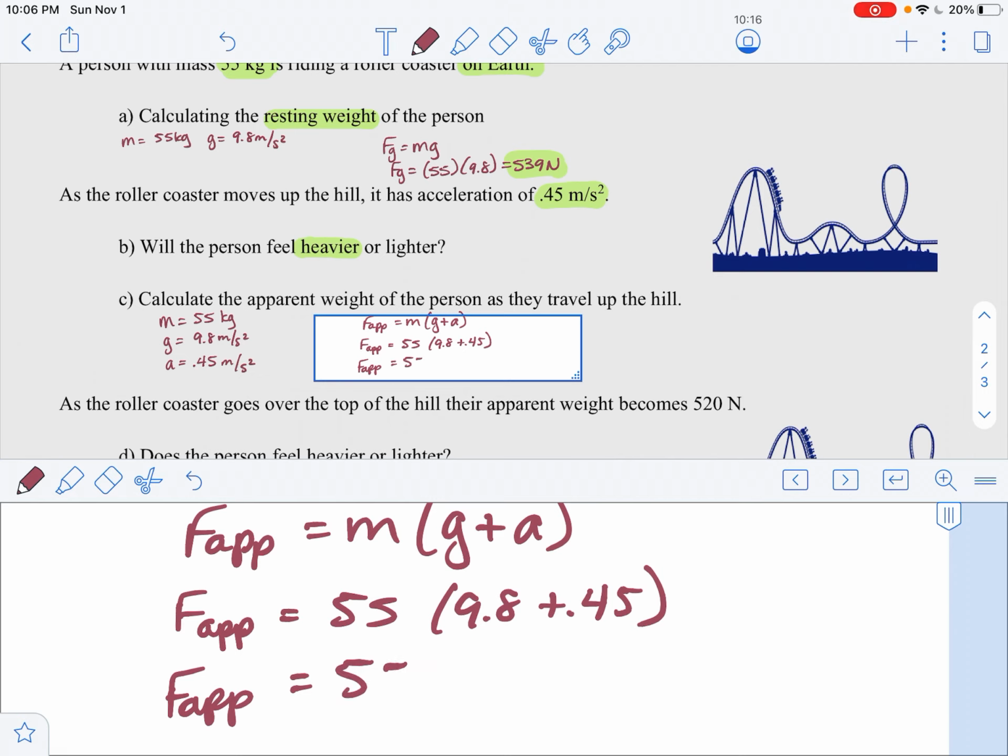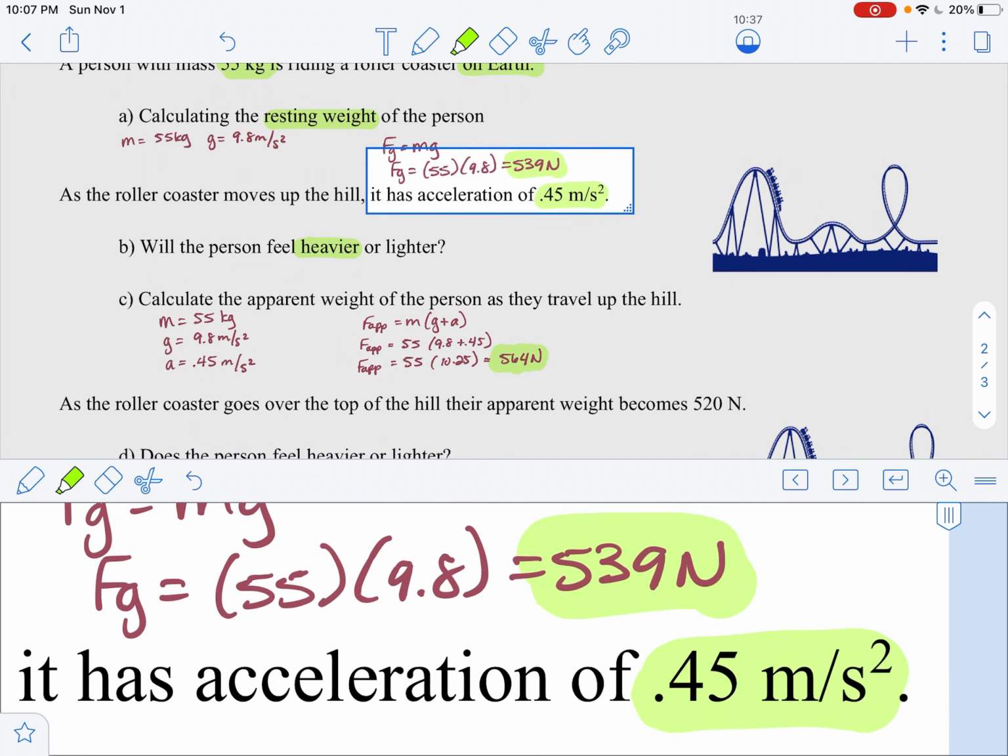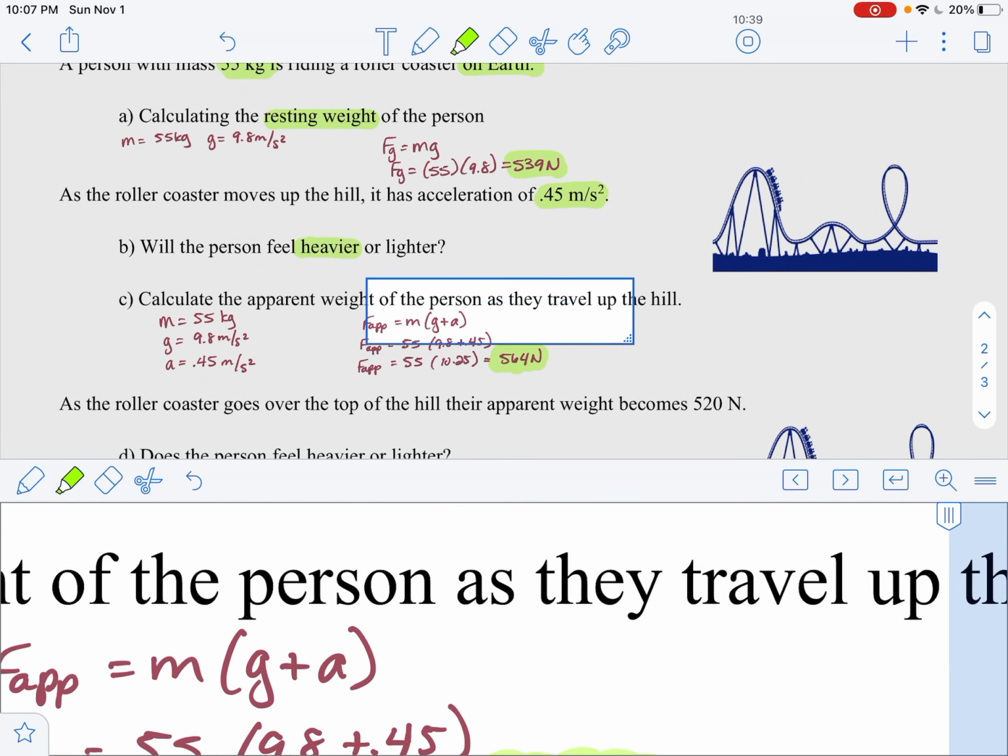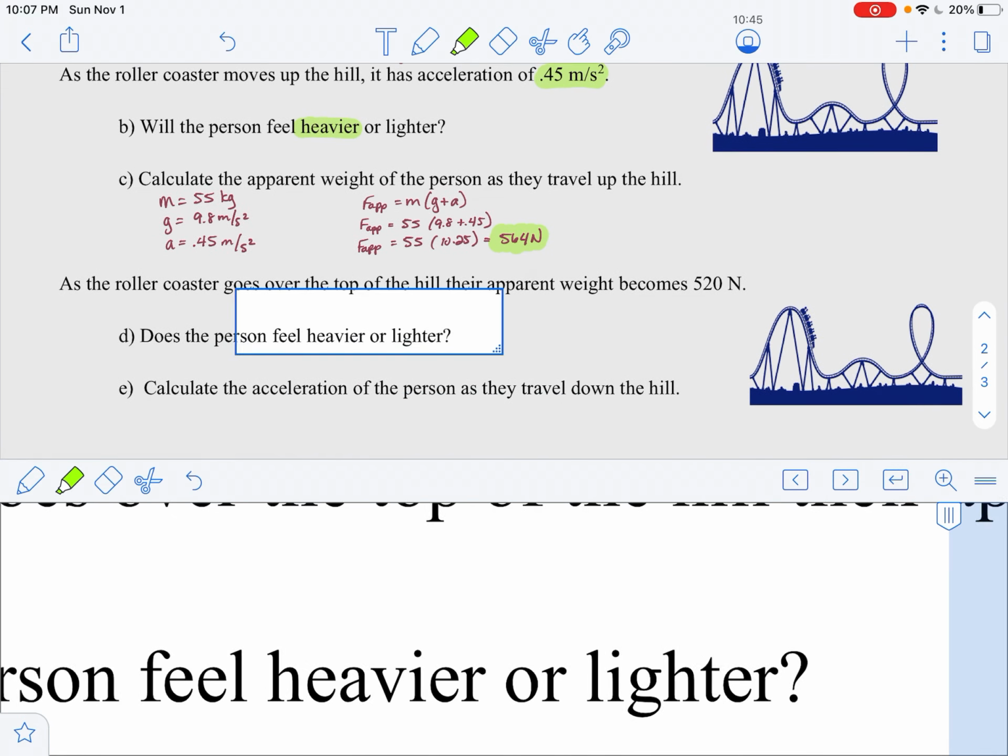So if I add those together, I get 55 times 10.25. And when I multiply that, I get 564 newtons. Now remember we said this person's heavier, and so I need to think, 564, is that greater than the 539 I had up here? Yes, it is, and so I feel pretty good about that. All right, excellent. Let's do the next one.